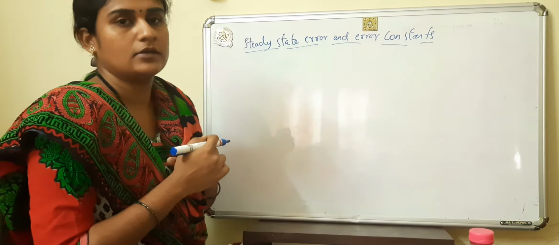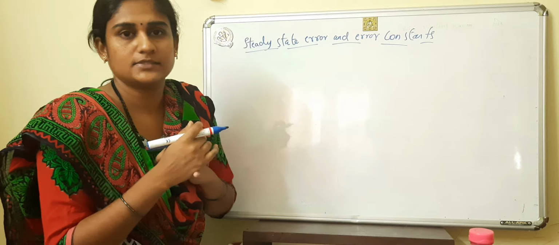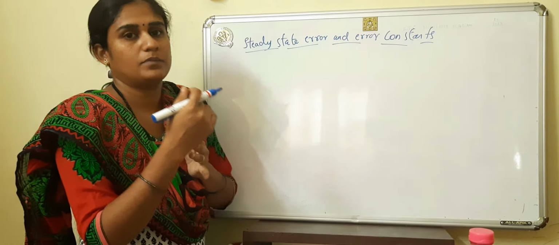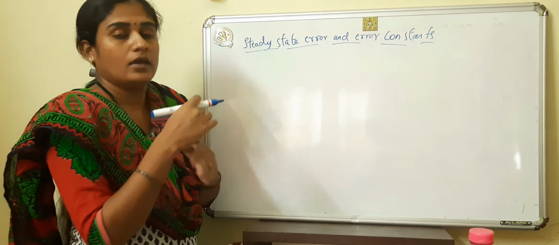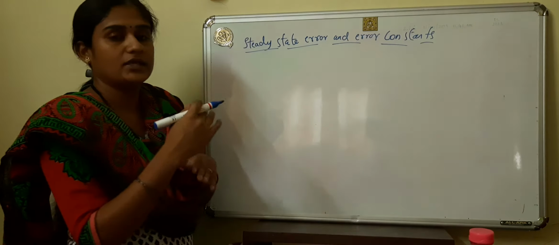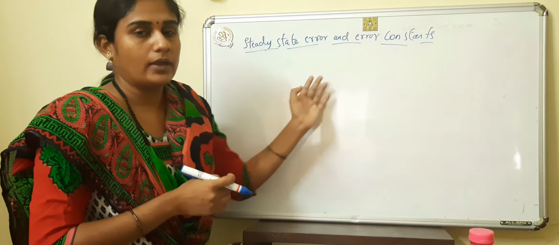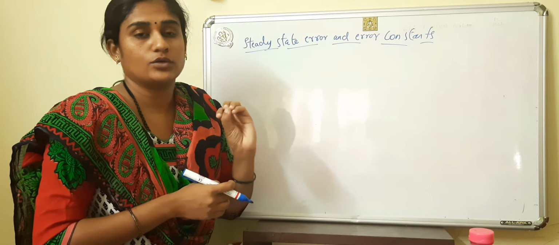Good day, students. In the previous video, we have seen the derivations for time response specifications such as rise time, peak overshoot, settling time, and all those things. In this video, we will see the next topic, that is steady state error and error constants. The steady state error is one of the important aspects of a control system.